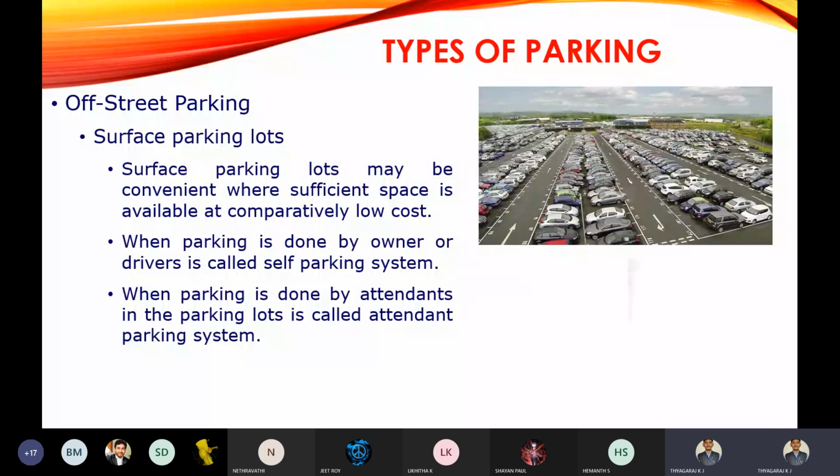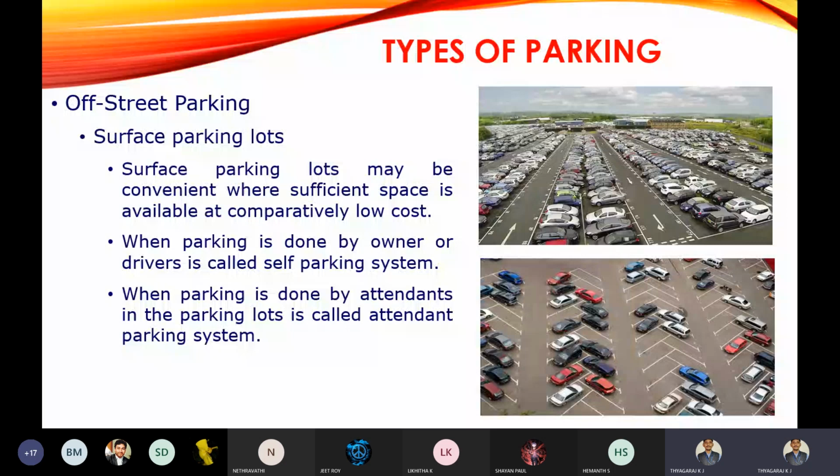There are two types of off-street parking. One is surface parking lots. As we all know, for surface parking lots, a huge boundary and open land will be fixed for parking your vehicles. Surface parking lots may be convenient where sufficient space is available at comparatively low cost.